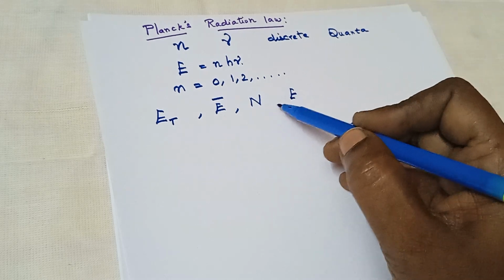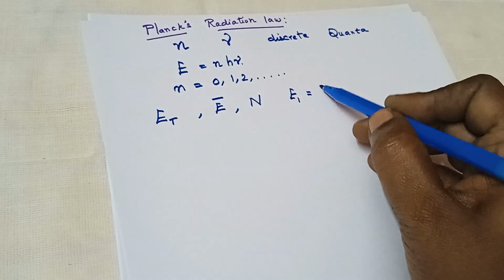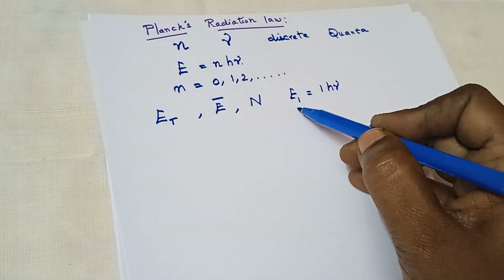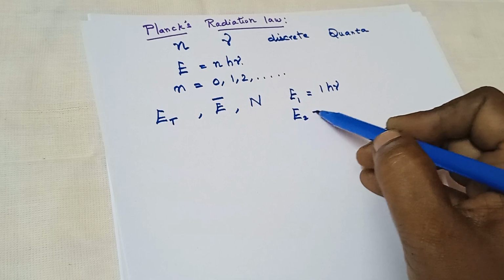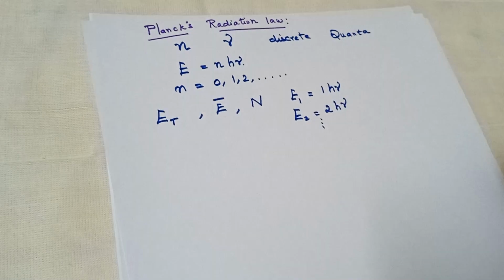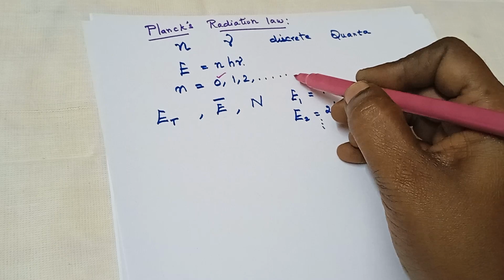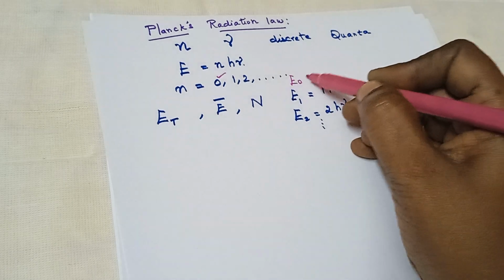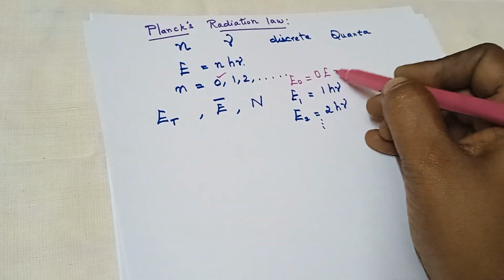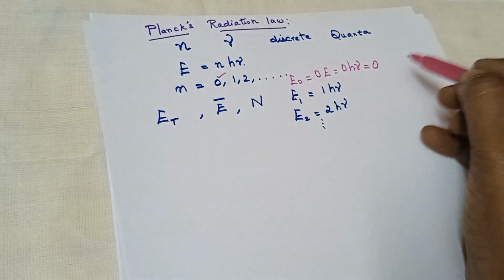When n is equal to 1, E1 is equal to 1 h nu. When n is equal to 2, E2 is equal to 2 h nu. It goes on and on. When n is equal to 0, then E0 is equal to 0 h nu, so it can be taken as 0.